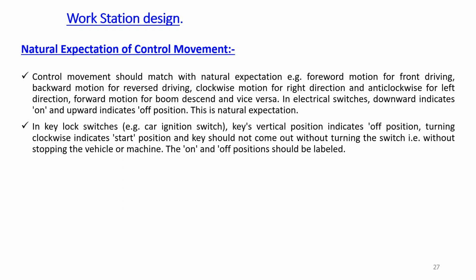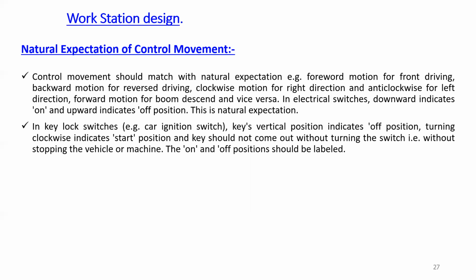Then this is the simple example of this natural expectations. In key lock switches, key's vertical position indicates off position and turning clockwise indicates start positions. So these are again the different examples related to these lock switches. So this is called as natural expectations of control movement.